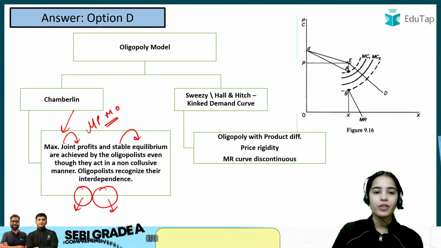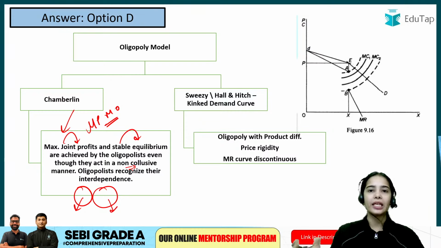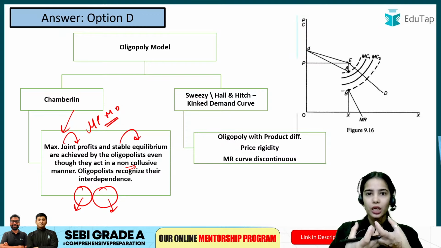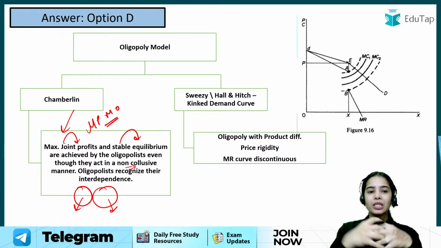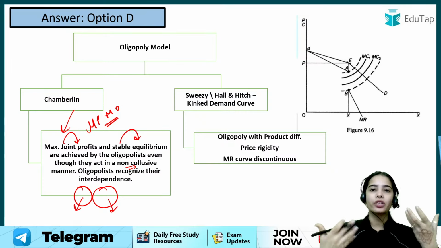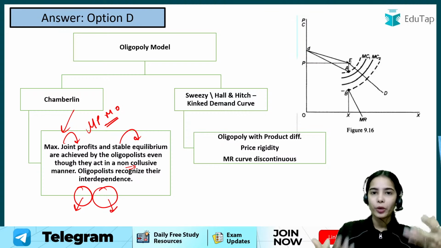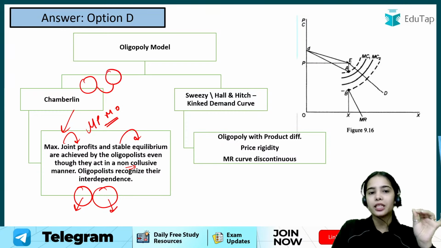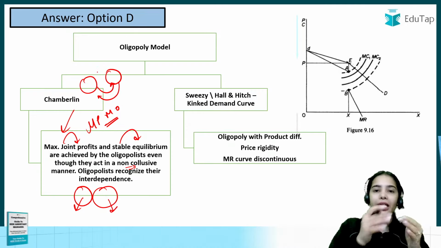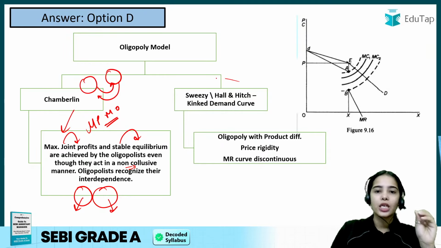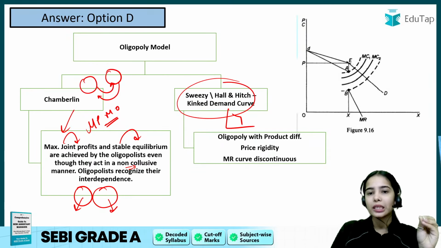So even without any collusion, even without any collusive agreement, the maximum joint profits can be achieved. The monopoly price and monopoly output can be produced if the firms recognize their interdependence and recognize that if they change their price or output, it can affect the other firm also. Sweezy, Hall and Hitch, they have talked about the kinked demand curve.